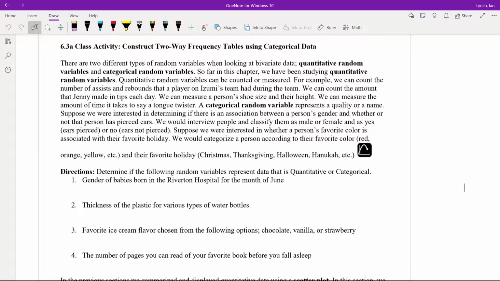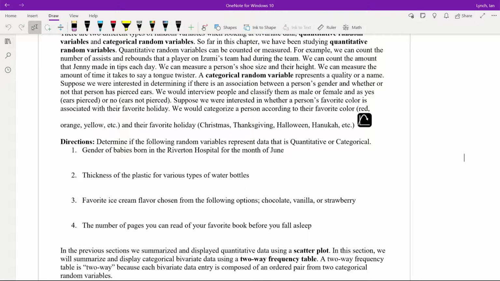So down here, we're going to determine if these are categorical or quantitative. So gender, like the gender of a baby born in the month of June. Is that a number? No, that's a category. This is categorical. We're looking at the categories. We're not putting them into things based on their numbers. We're putting them in things based on their gender.